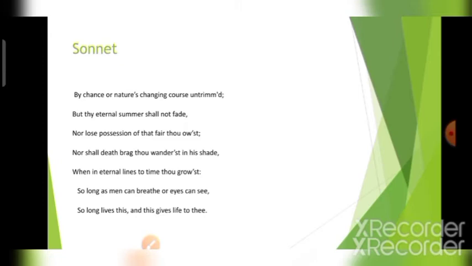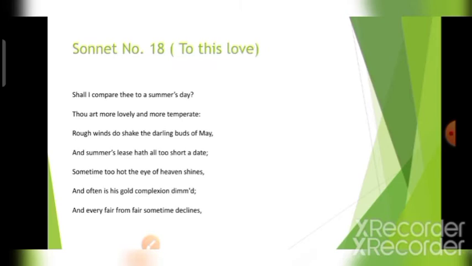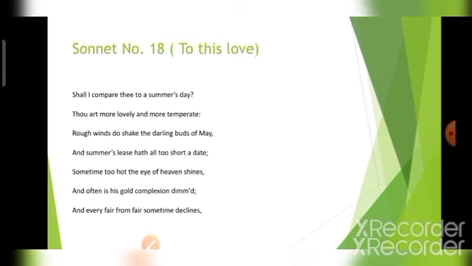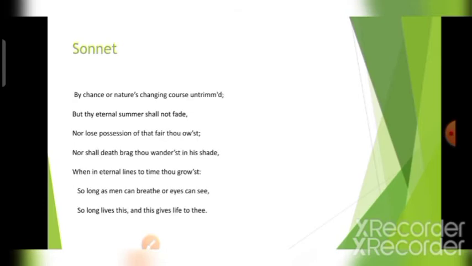So these lines are a kind of argument for aging. He said that everything that is born, with the passage of time, is going to die, going to decline, going to fade. It can be by chance or by nature's changing course. With the passage of time, things will be untrimmed. Each and everything that is present in nature, with the passage of time, will fade.